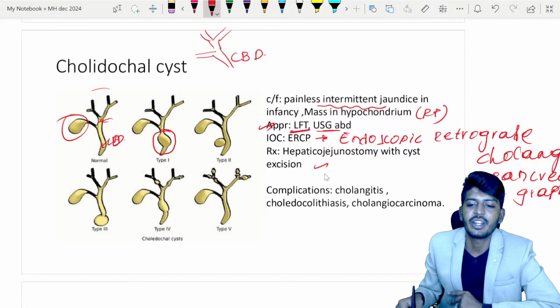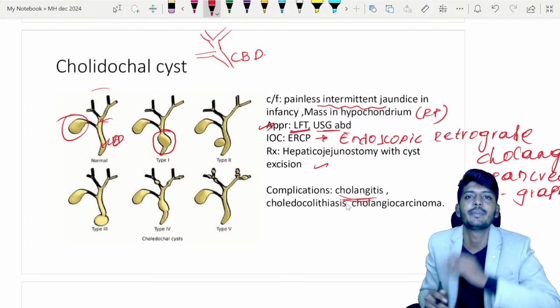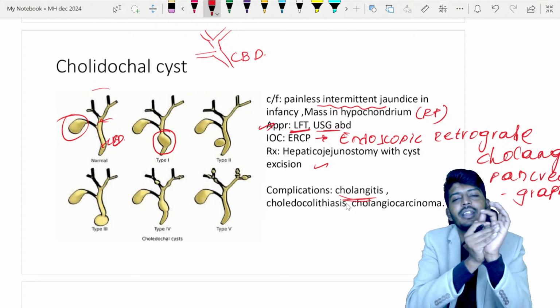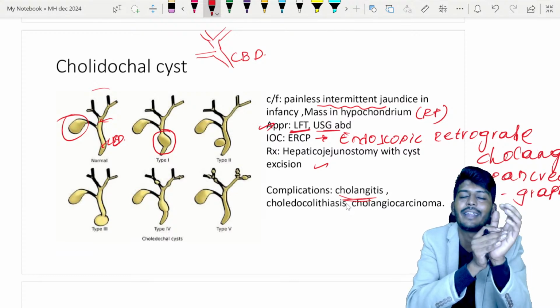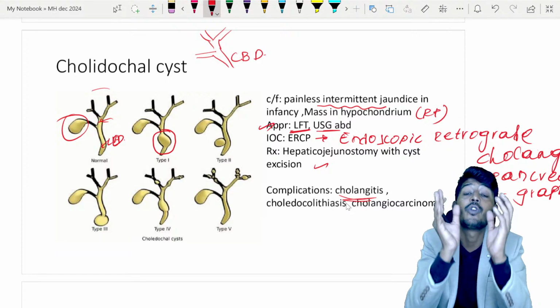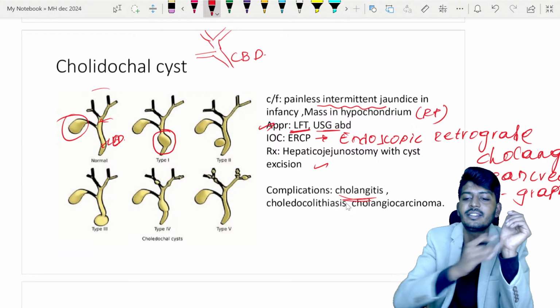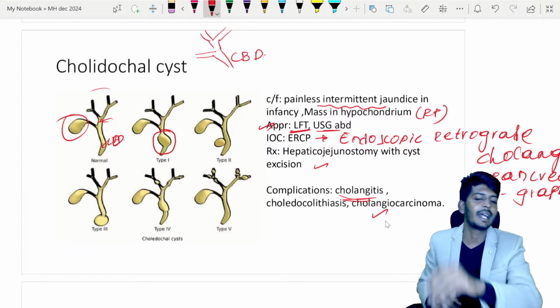Okay, so this patient can have complications such as cholangitis, because the cyst has dilated, right? The bile can accumulate there and can lead to inflammation called cholangitis, and also it can lead to formation of stones in the bile duct, leading to choledocholithiasis, and increase the risk of bile duct cancer.